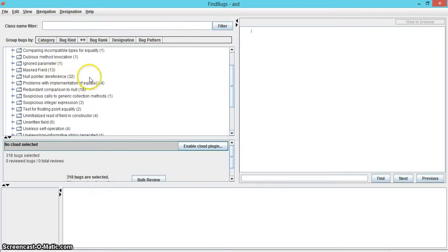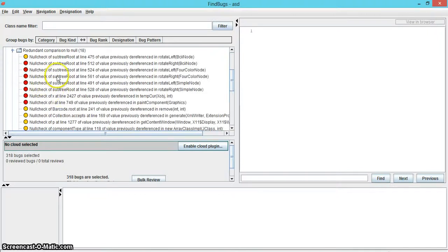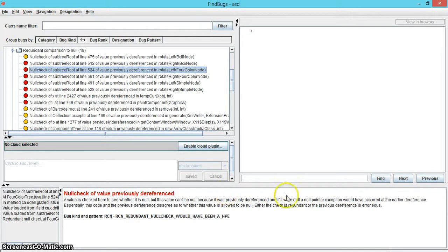In addition, the correctness category contains 18 errors that are labeled redundant comparison to null. Findbugs explains that a previously dereferenced value was checked to see if it was null, and if that had been true, a null pointer would have occurred at the dereference, which means that the code currently being analyzed and the previous dereference disagree about whether or not the value was null. Either the check was redundant or the previous dereference was erroneous.